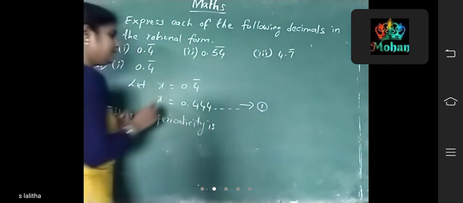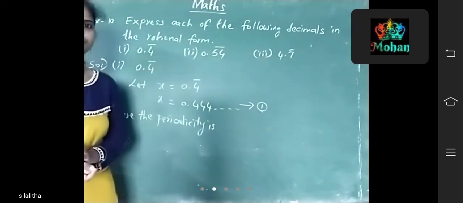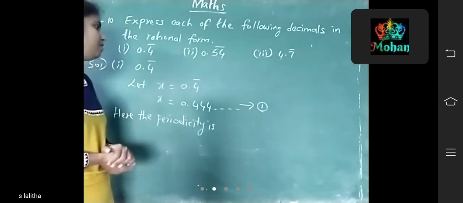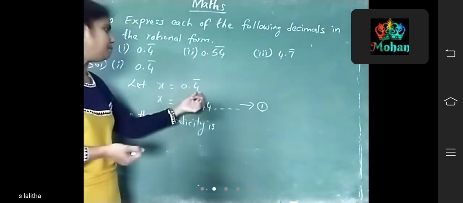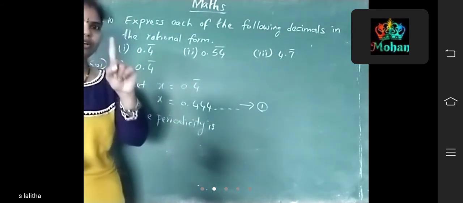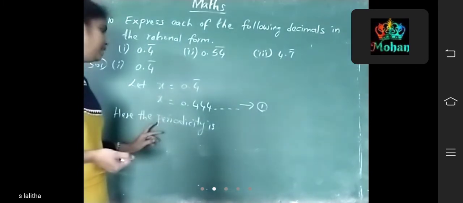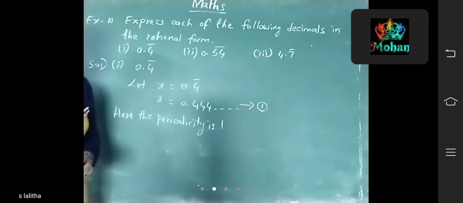Periodicity means the number of digits in the period, that is, how many digits are repeated. Only one number, 4, is repeated here. So here the periodicity is 1.